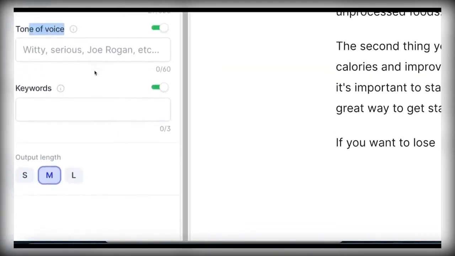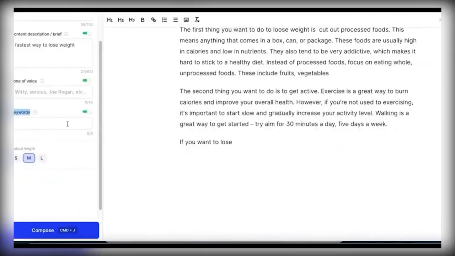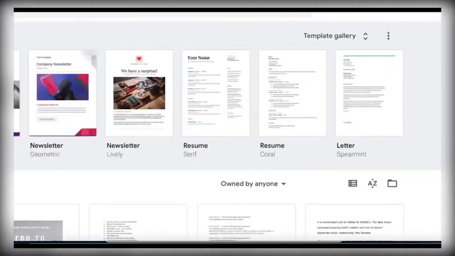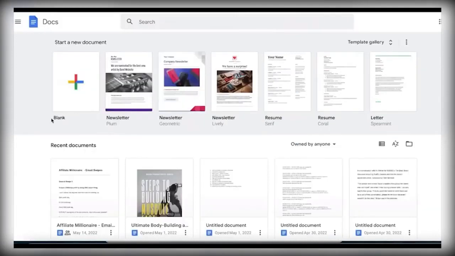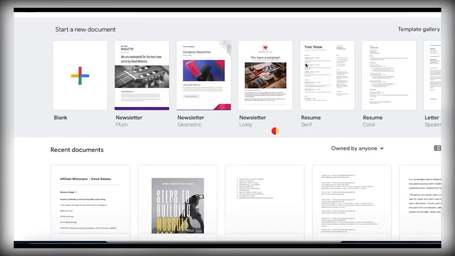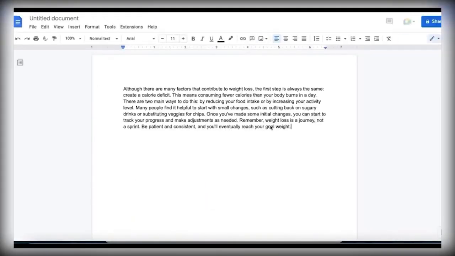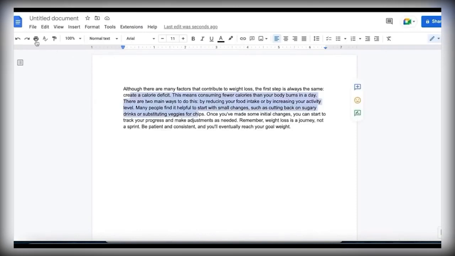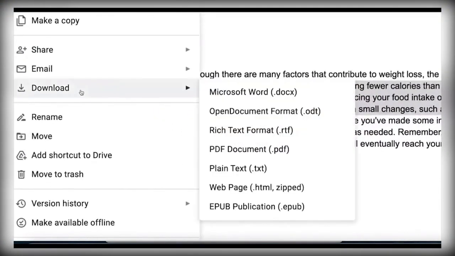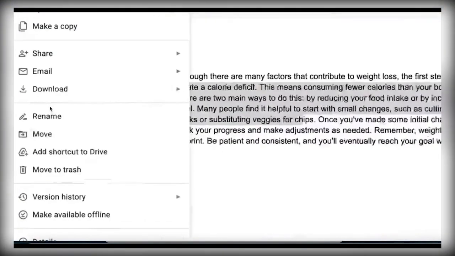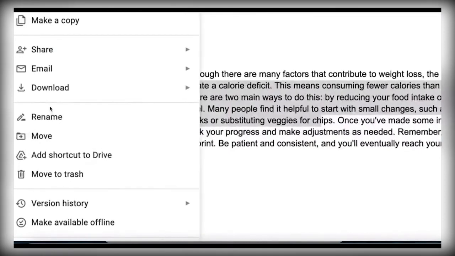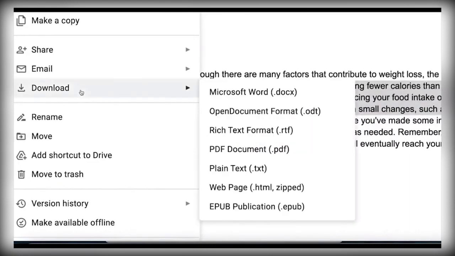What you're going to do next is copy your article, and then you're going to go to Google Docs. Create a Google Docs account if you don't have one already, and then click on Blank. On here, you're going to copy and paste your brand new article, so you'll be able to save it as a PDF and start sending it out to clients and customers that are going to pay you for this. So go ahead and paste your article onto the doc. Then where it says File, click on Download, and you're going to download it as a PDF file, and that's basically it. Anytime you want to create a brand new blog article, just go back to Jasper.ai, click on the plus icon next to Documents, click on Blog, and start creating your new article.